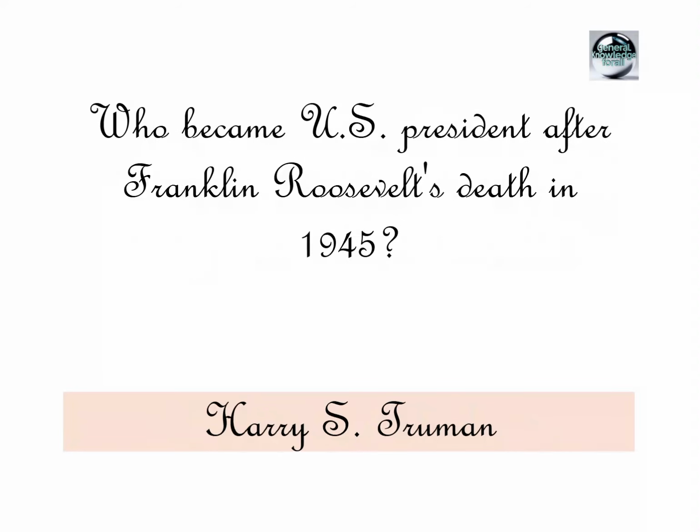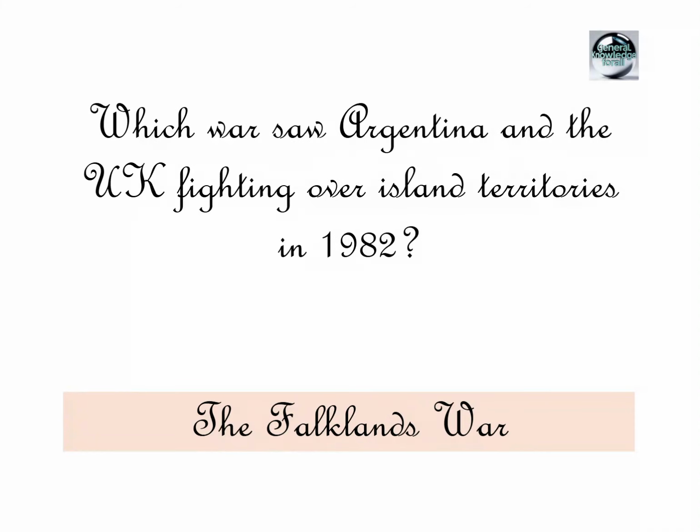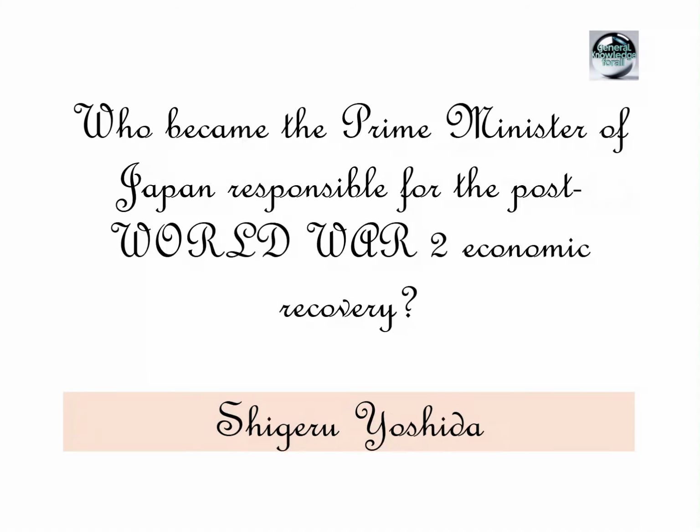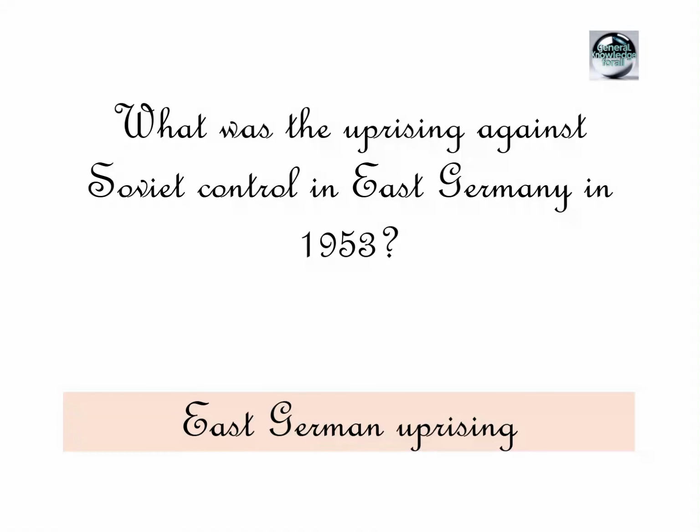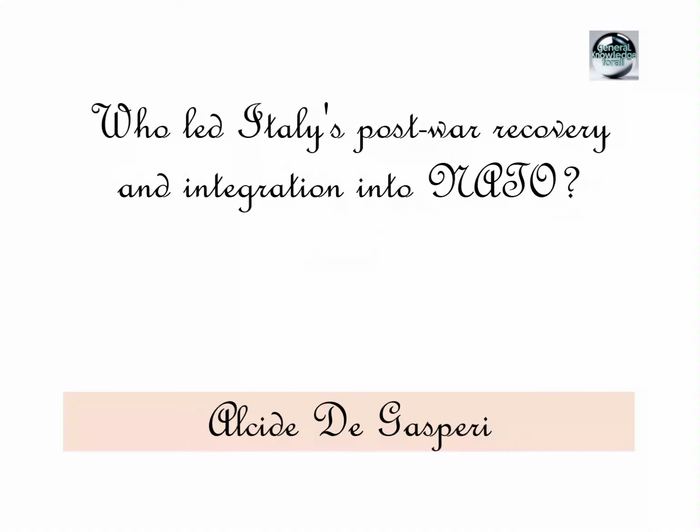Who became US President after Franklin Roosevelt's death in 1945? Harry S. Truman. Which war saw Argentina and the UK fighting over island territories in 1982? The Falklands War. Who became the Prime Minister of Japan responsible for the post-World War II economic recovery? Shigeru Yoshida. What was the uprising against Soviet control in East Germany in 1953? East German Uprising. Who led Italy's post-war recovery and integration into NATO?